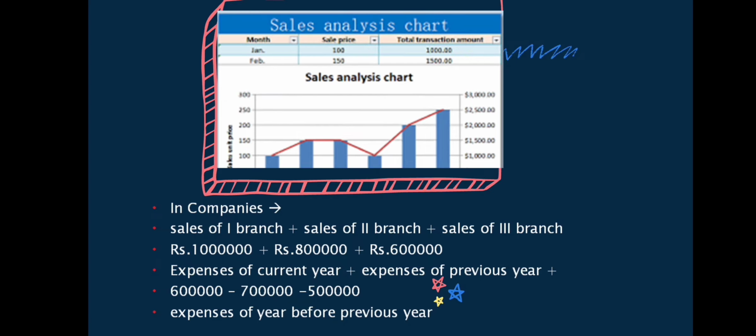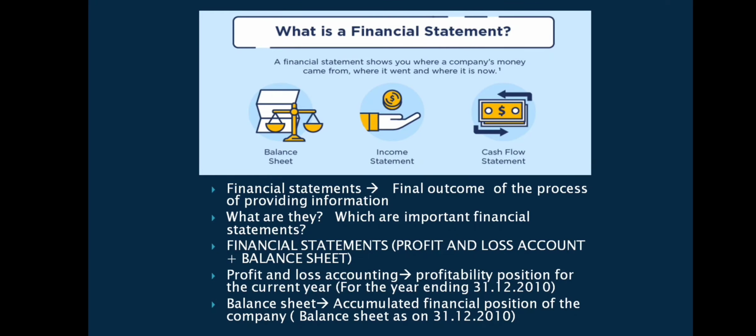We are saying analysis of the accounts. Analysis of what? Analysis of financial statements. What are called financial statements? We are preparing right from the journal, ledger, trial balance, subsidiary books, so many books of accounts we are maintaining. The extract of all the books will be given at the end in a nutshell. That is what is known as financial statements. It's nothing but the trading and profit and loss account and the balance sheet.